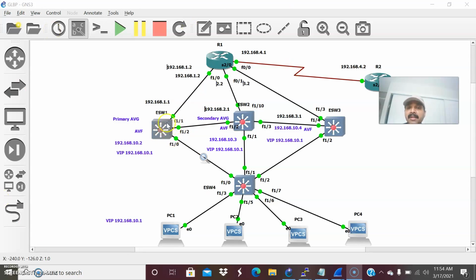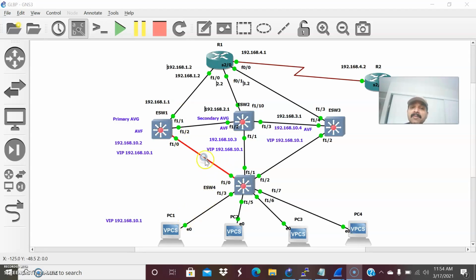I assign VLAN 10 on all these switches, and I also configure EIGRP for the communication. So VLAN 10, and the corresponding IPs are 10.2, 10.3 and 10.4. What happens is, each and every client will send an ARP request for the VIP IP. The VIP IP is nothing but the gateway IP. So 10.1 will receive an ARP request, and each and every router will send an ARP reply for this ARP request.